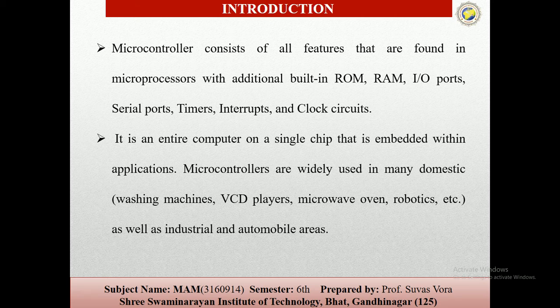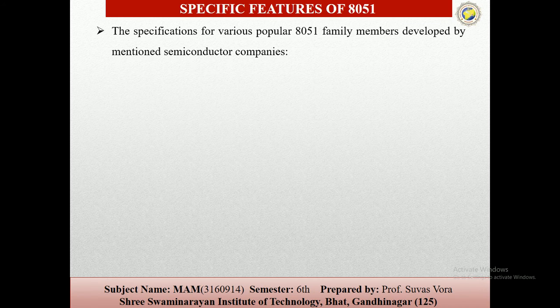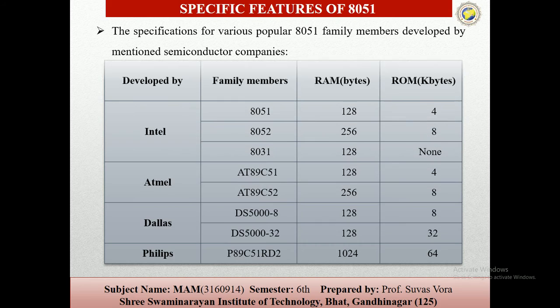For example, washing machines, TV, VCD players, microwave ovens, robotics, industrial cutting machines and cables, textile mills, etc.